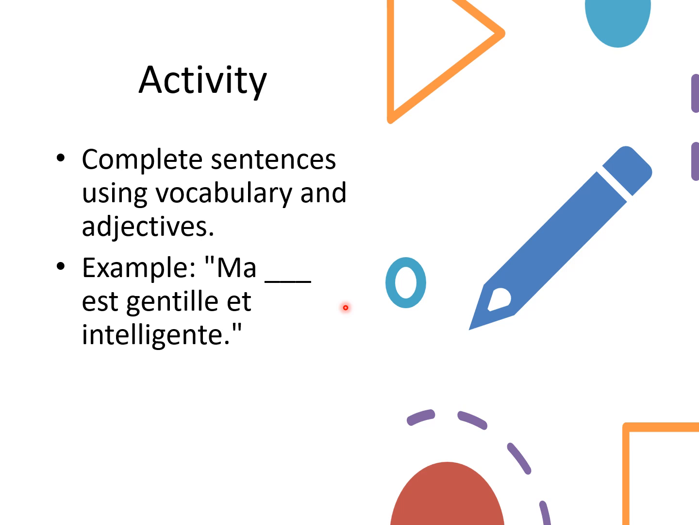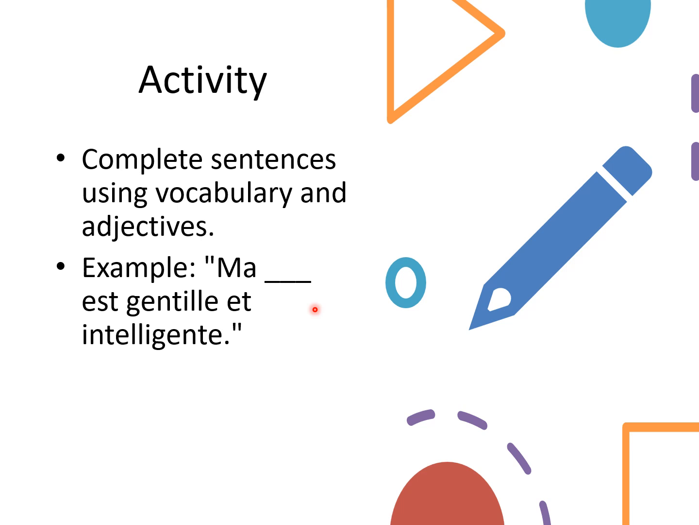So we could put any of them. That's the point of this particular activity. My aunt is kind and intelligent. My mother, my sister, my female cousin. They all have to be feminine and singular.